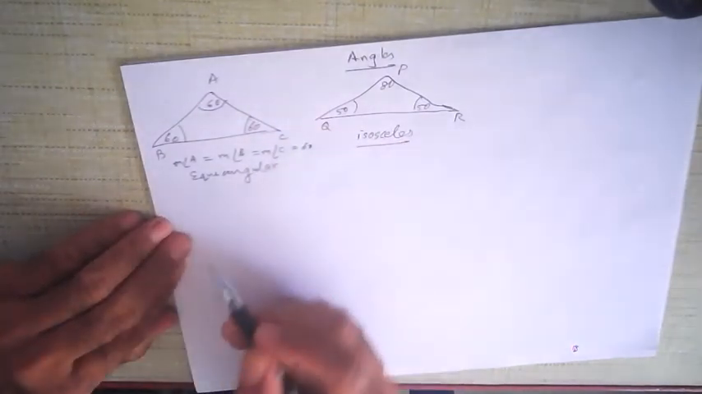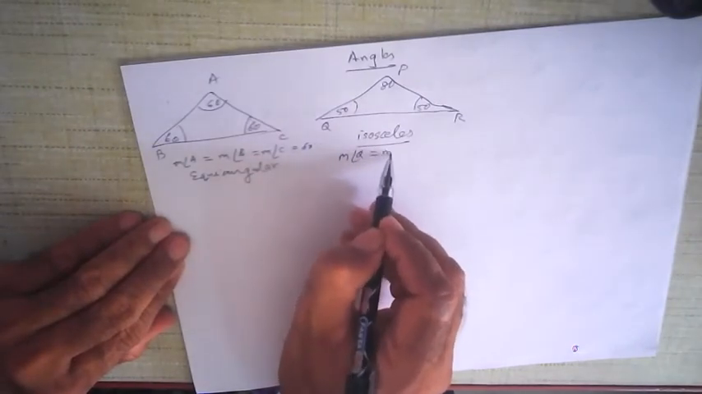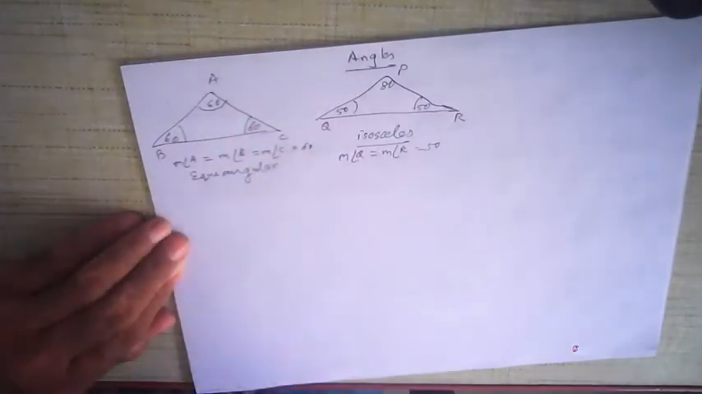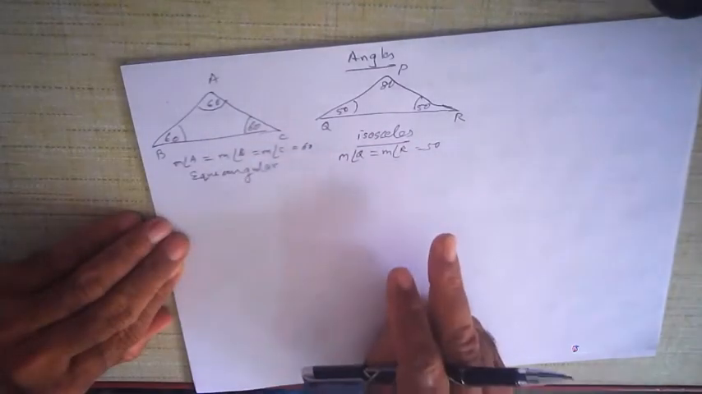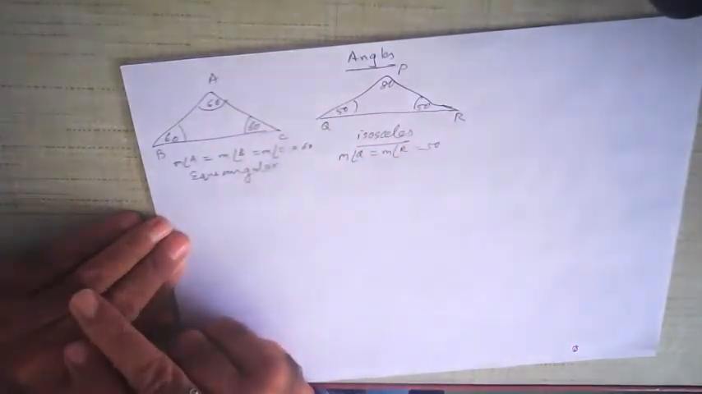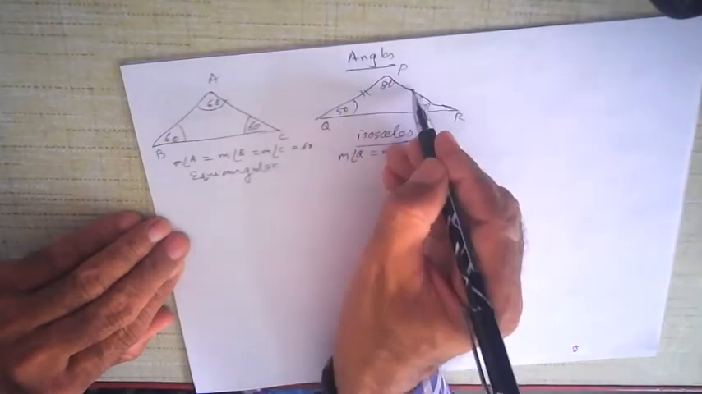The measure of angle Q is equal to the measure of angle R is equal to 50 degrees. This is an isosceles triangle. So an isosceles triangle is a triangle in which two angles are equal, and therefore the opposite sides are also equal. Here the angles are equal, therefore the opposite sides will also be equal.